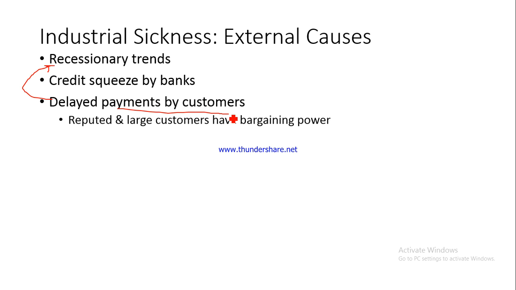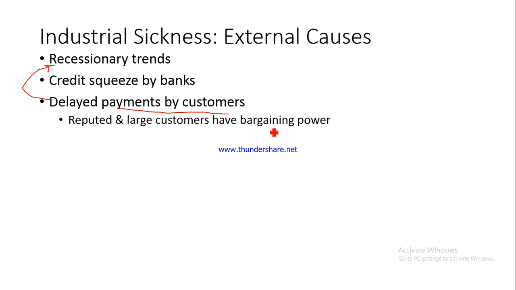the credit which I had extended to my customer, that credit is not being returned by the customer. So this can be an example of a bad debt, where your money that is owed to you by somebody else is not coming back to you. So that also makes your business less viable, less profitable. And as I said, reputed and large customers have bargaining power.